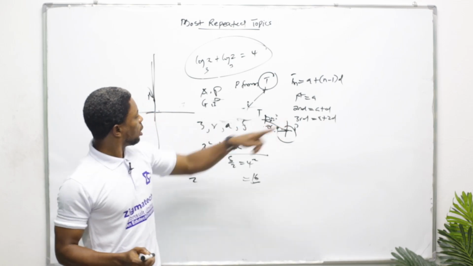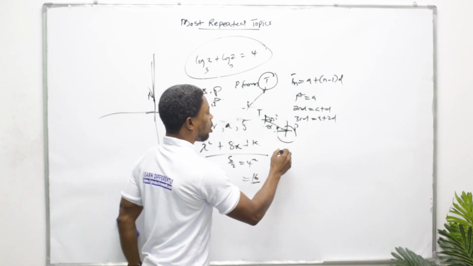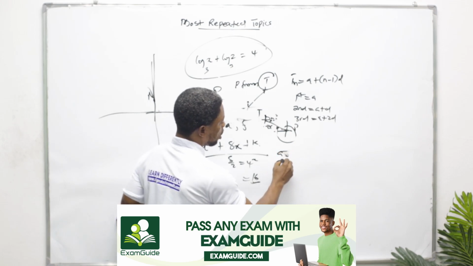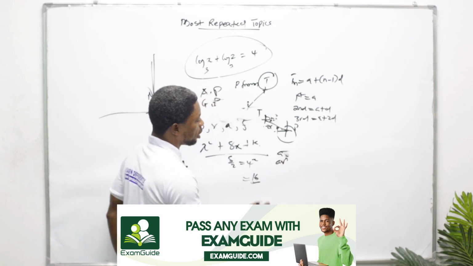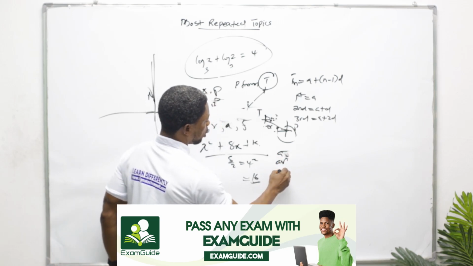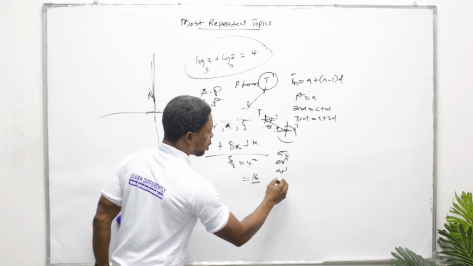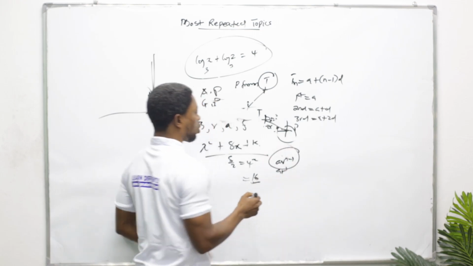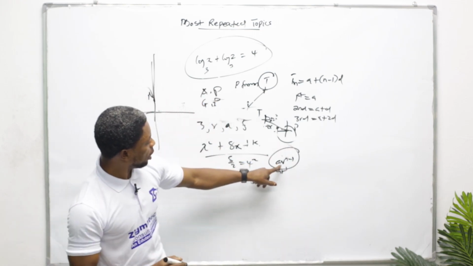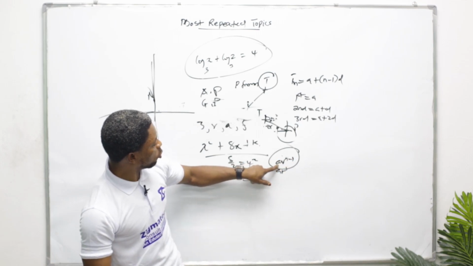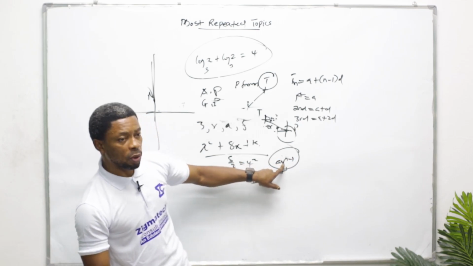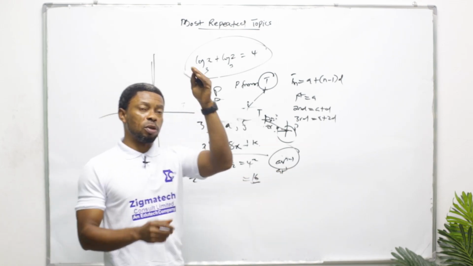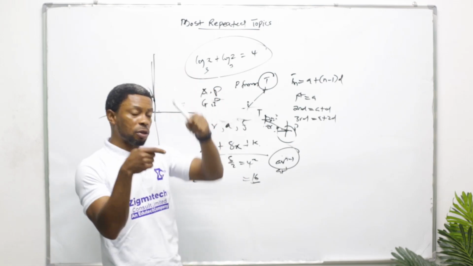Under sequence, GP. If it is GP, you have your first term, your second term, and this is what you must not forget under your GP: the nth term is A times r raised to the power n minus 1. A stands for the first term, and r stands for your common ratio. How do you get the common ratio? It is division: the second term divided by the first term gives you your common ratio.